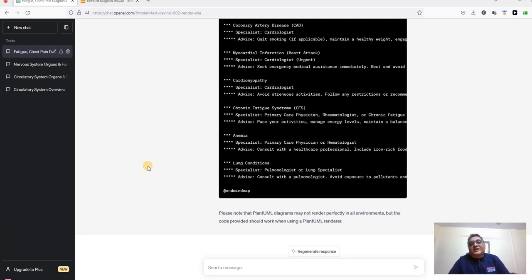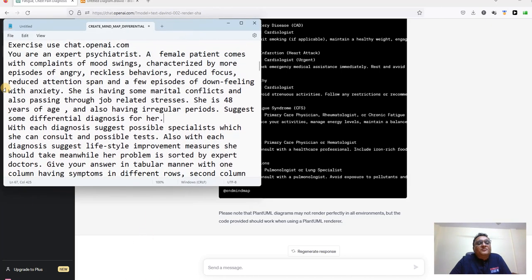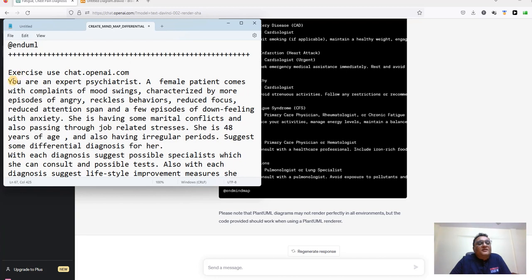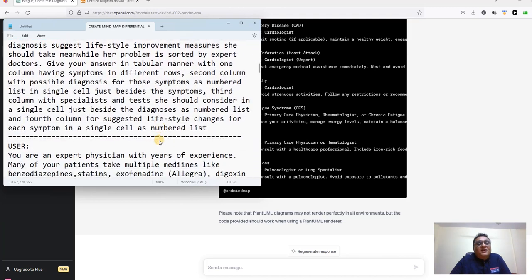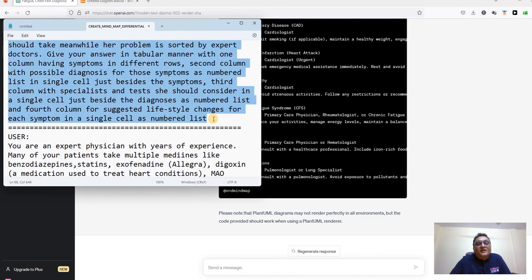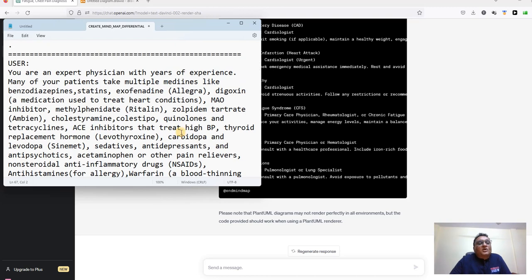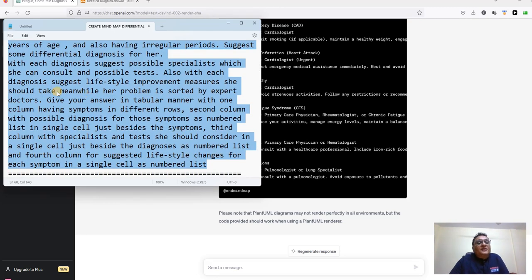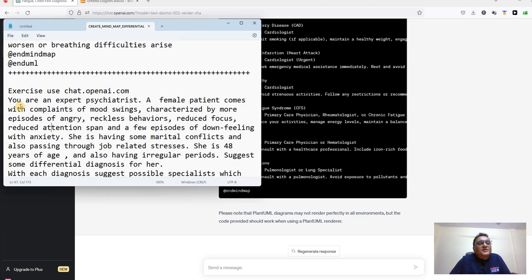Now that we have taken one example about a patient who comes to a physician with a complaint of chest pain and angina, and shoulder pain and left side chest pain and everything, let us take another example, this time a totally different domain. So we are telling ChatGPT, and we are giving quite a detailed prompt actually. This is the prompt.